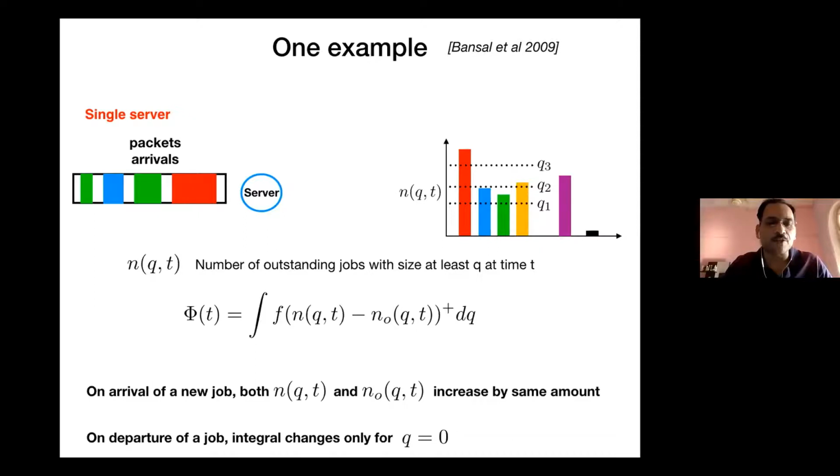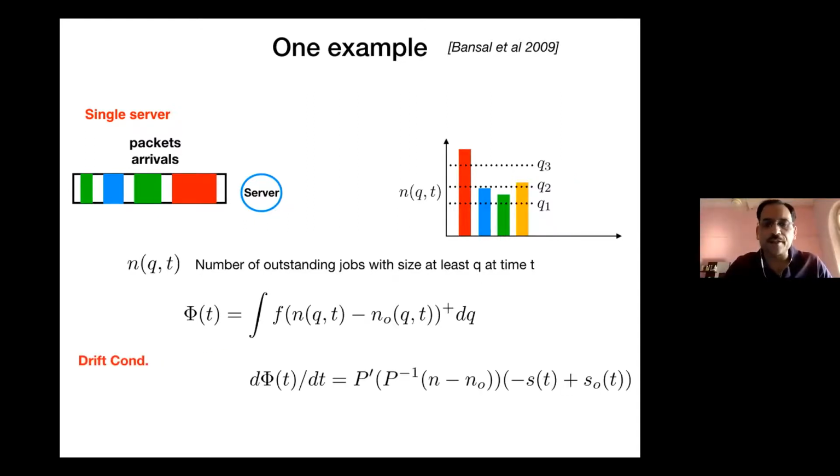Similarly, on a departure of a job, when does a job depart? When its current size is infinitesimally small. So only this integral gets affected. Pictorially, q is already very small for the job which is departing, and this is why the integral is very interesting for defining phi of t. The integral does not get affected because the change is exactly at q equal to 0. So in both cases, when a new job arrives or a job departs, this potential function does not change. So our boundary conditions are satisfied.